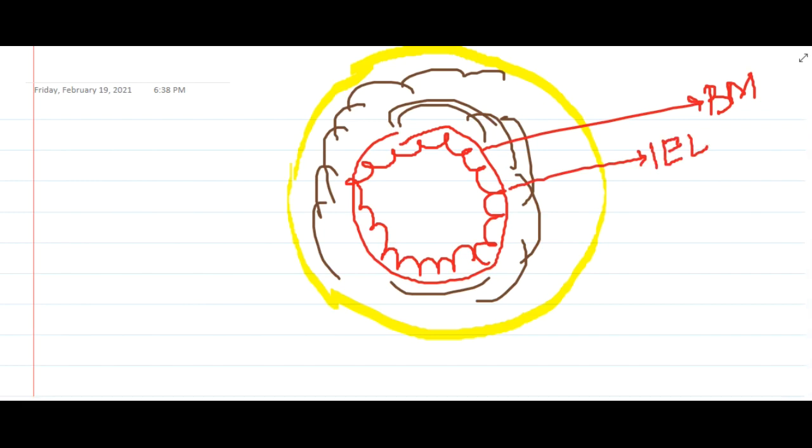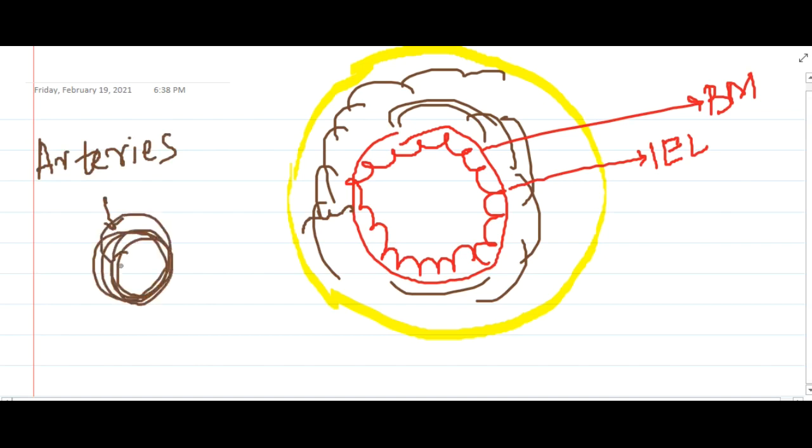Now the media is the muscle layer, which is well organized, especially in arteries. In arteries, there is a concentric layer of smooth muscle, whereas in veins the media is haphazardly arranged and very thin.